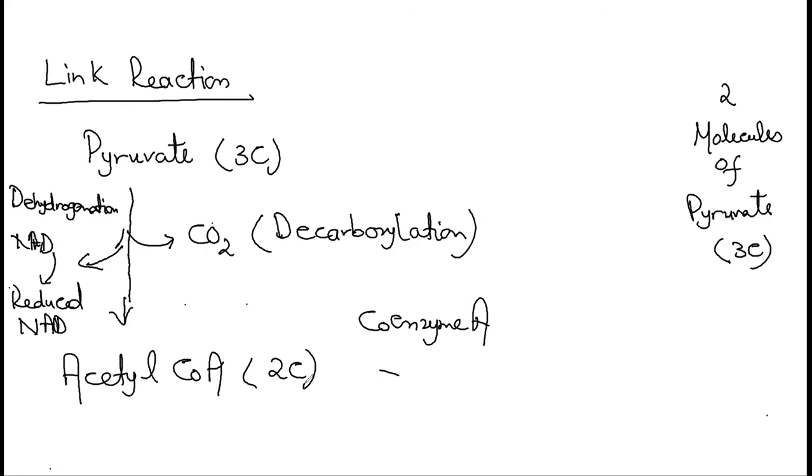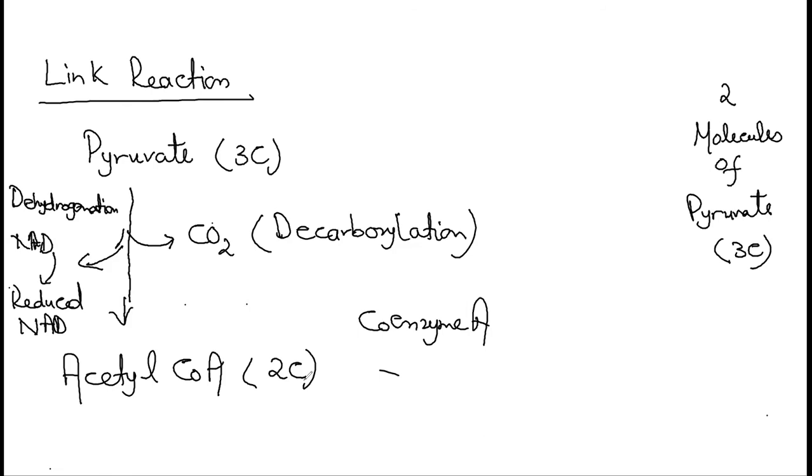And then in the mitochondrial matrix, each pyruvate molecule is going to enter into a separate link reaction. In link reaction, what happens? Each pyruvate molecule gets decarboxylated, dehydrogenated, and combined with coenzyme A to produce a molecule, which is acetyl coenzyme A, and this is the 2-carbon molecule.